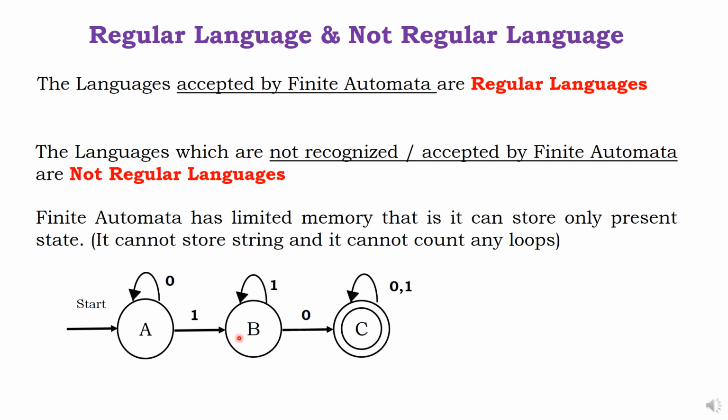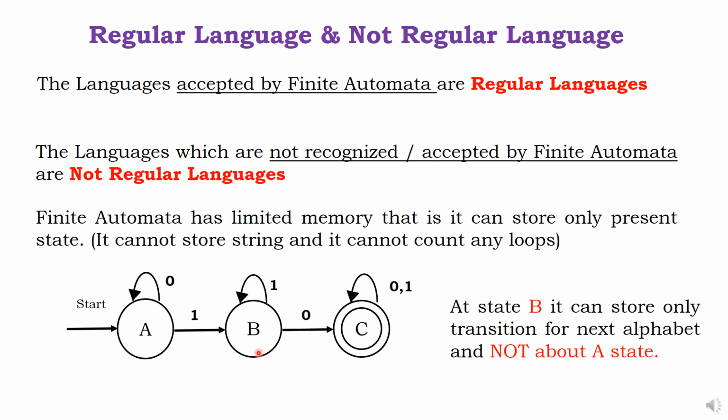Will I have knowledge about the A transition when I am standing at B? No, it doesn't have a memory. And it can't even count. It has a loop, but you cannot say count for 10 times, 1, 2, 3. No, it doesn't have that. It will do only instantaneous things. At state B, it can store only the transition for the next alphabet, either 0 or 1, not about state A or state C. So it is called limited memory.